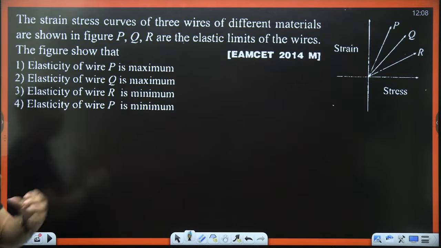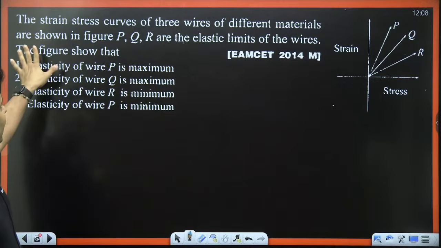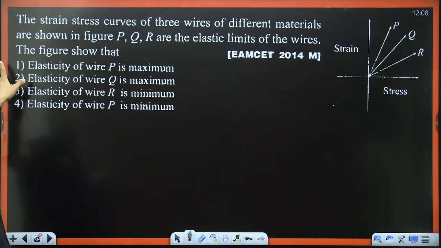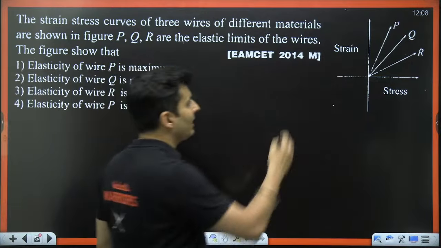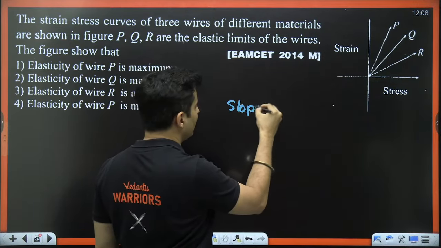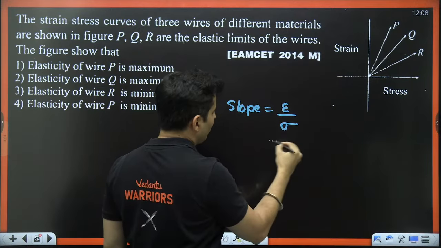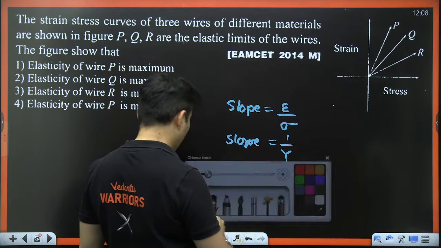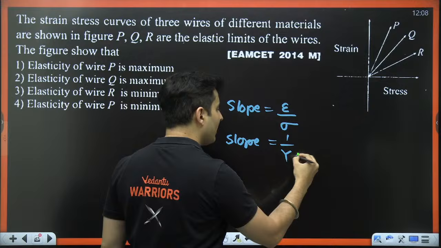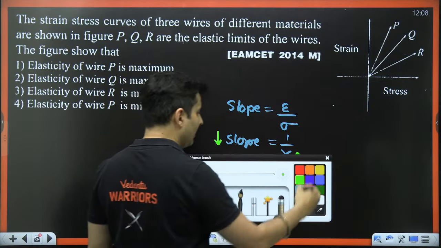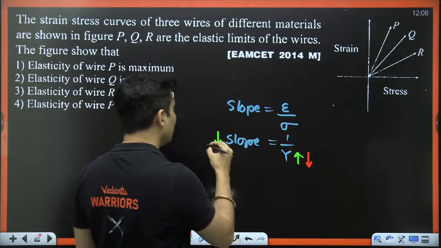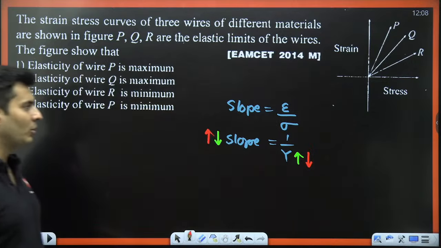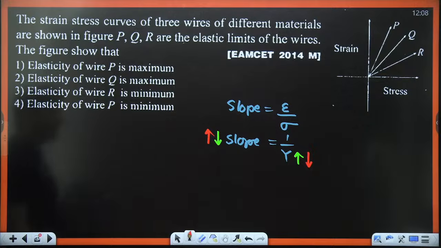The stress strain curves are given for multiple materials and they are within the elastic limits. Which has maximum elasticity or minimum elasticity? Please remember, this is strain by stress. So the slope of this curve, which is strain by stress, will be 1 by Young's modulus. So in this problem, the one which has more Young's modulus will have lesser slope and the one which has less elasticity will have more slope. It is inversely proportional.